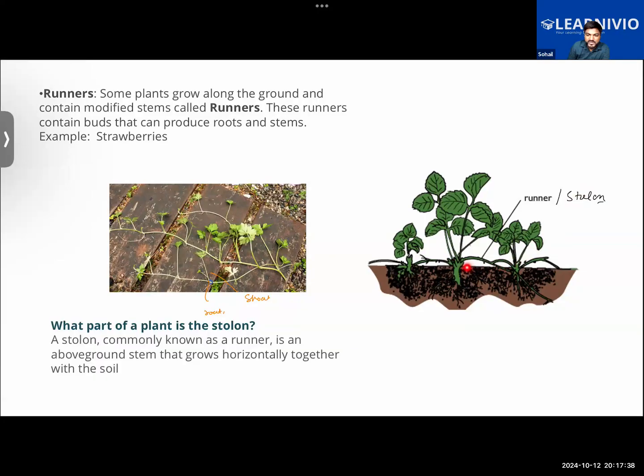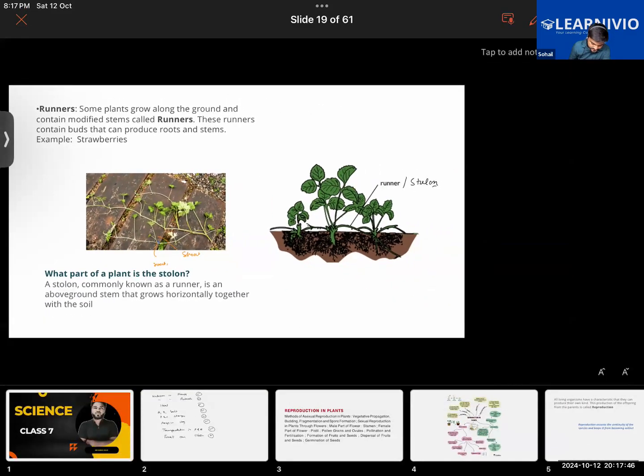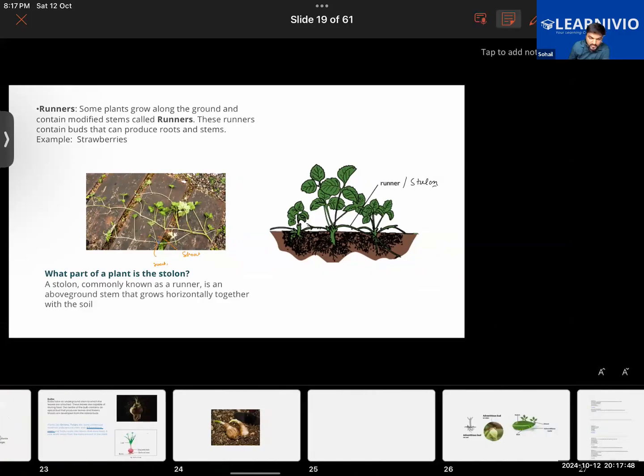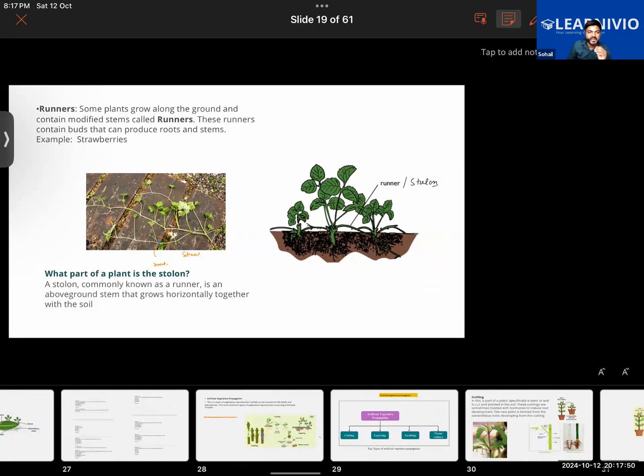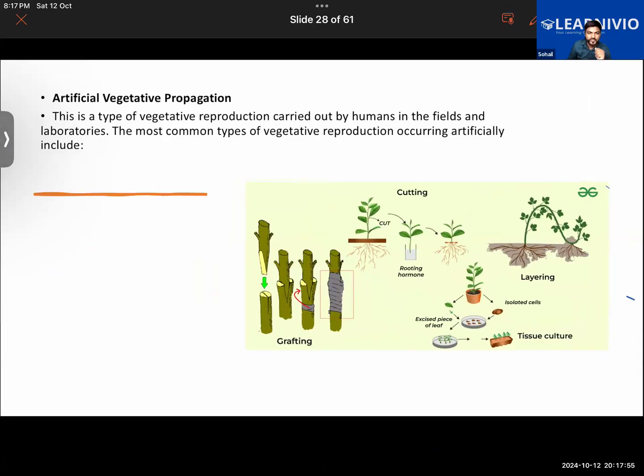And are they growing horizontally or vertically to the ground? Horizontally, sorry. I got confused. Vertically is like if it is perpendicular to the ground, it is vertical. So it's horizontal, meaning that it is parallel to the ground. That is one thing.